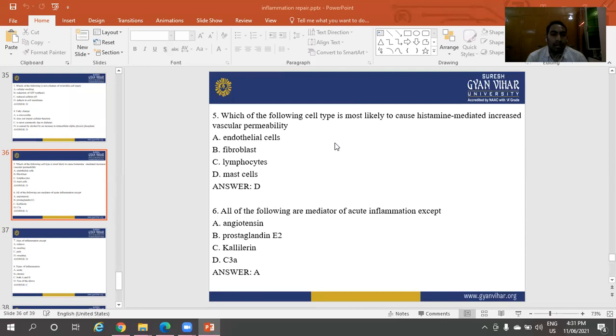Option D is mast cells. The right answer is option D, mast cells. Next question: all of the following are mediators of acute inflammation except: option A is angiotensin, option B is prostaglandin, option C is kallikrein, option D is C3a. The right answer is angiotensin.